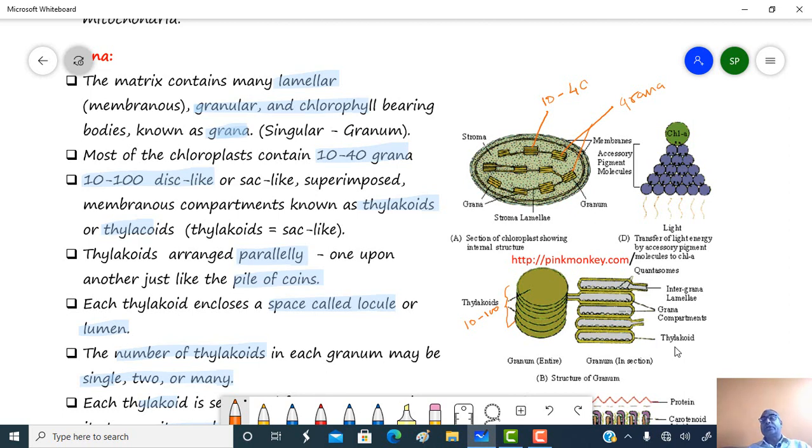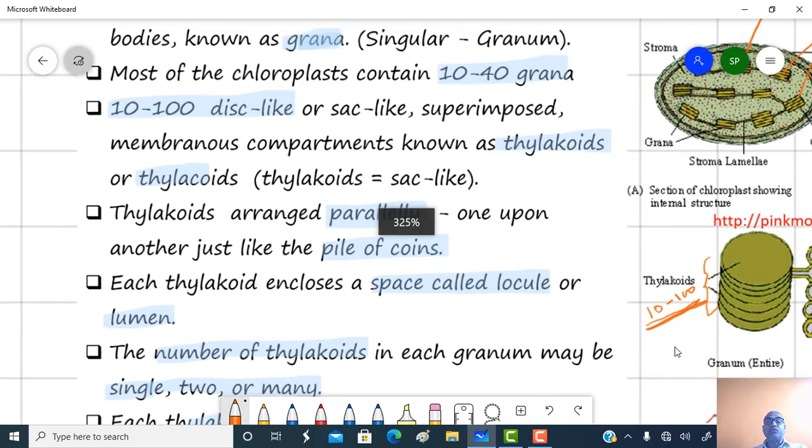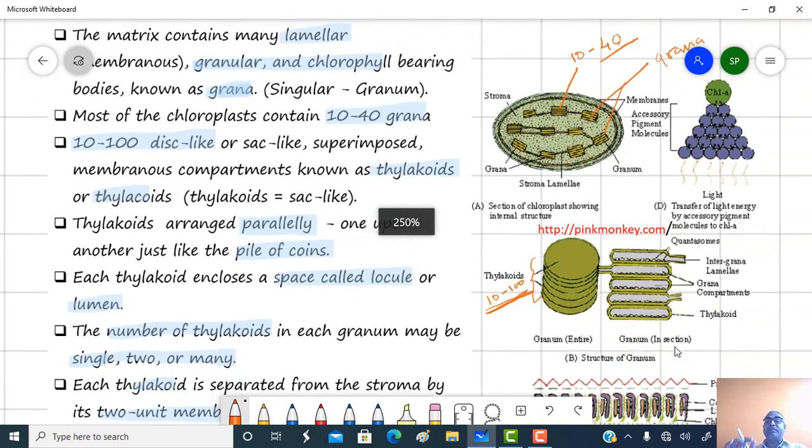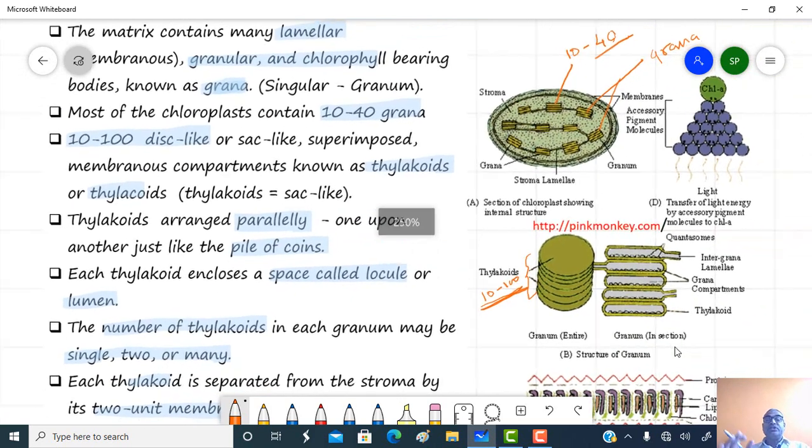Most chloroplasts contain about 10 to 40 grana, and these grana contain 10 to 100 disc-like or sac-like superimposed membranous compartments, and these membranous compartments are called thylakoids.